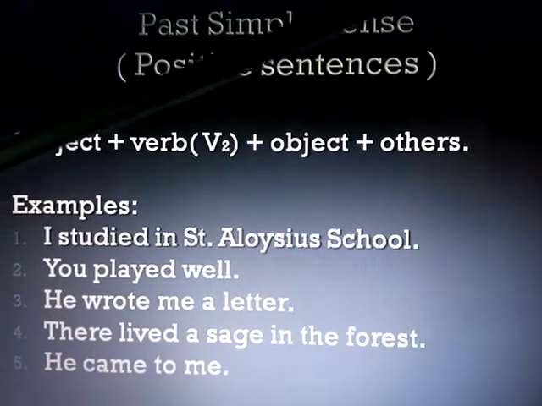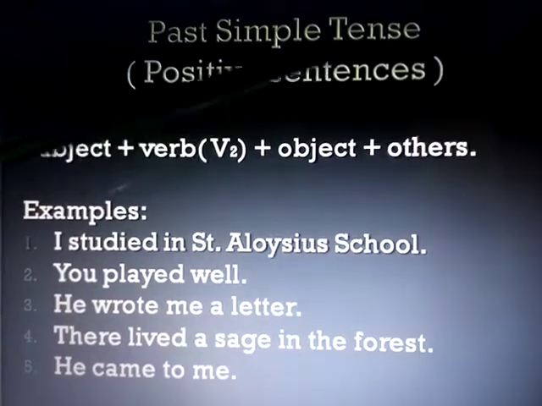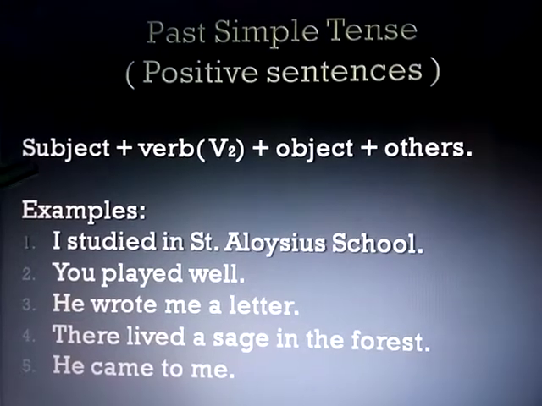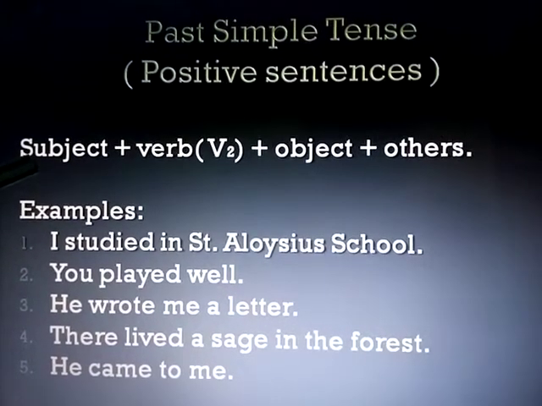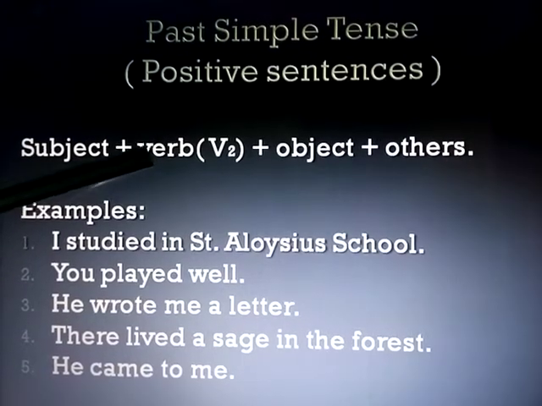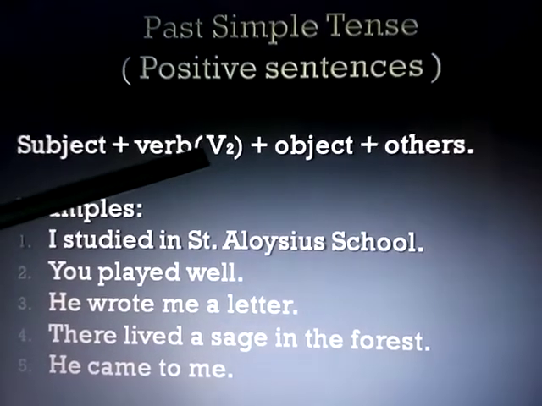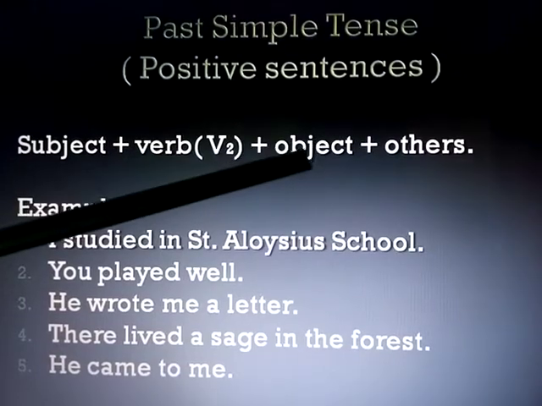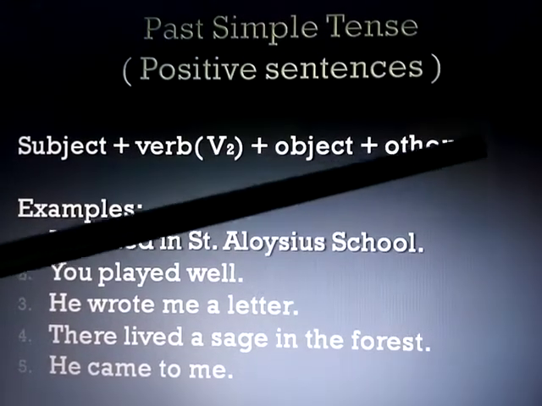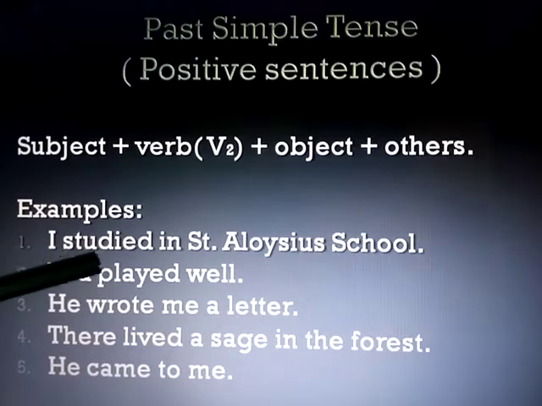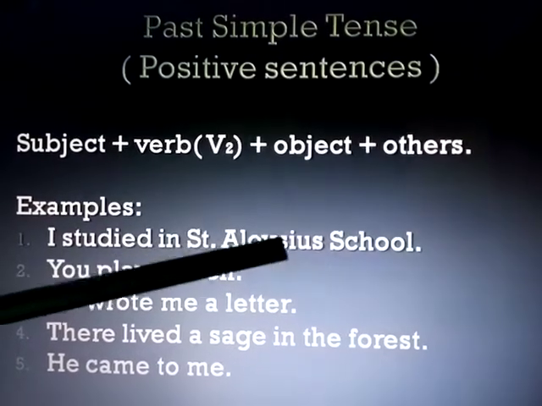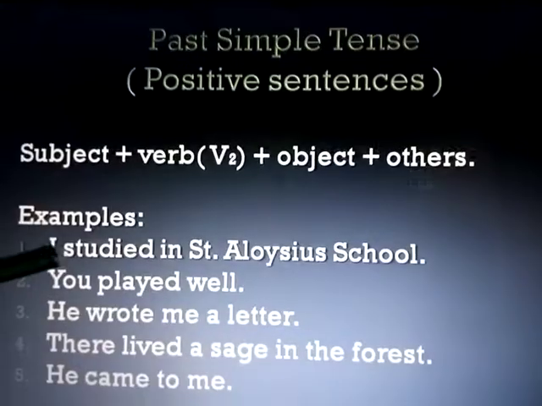To form past simple tense positive sentences, first we write the subject. Subject means doer, who does the work. Then verb, second form, V2 form. Then object, then others and full stop. See the example. I studied in St. Aloysius School.